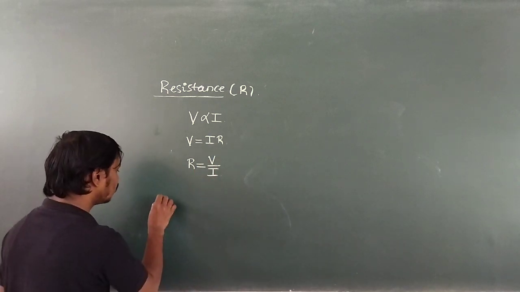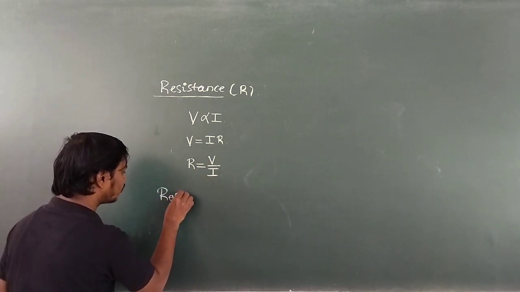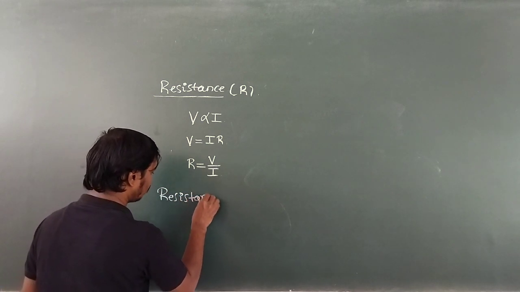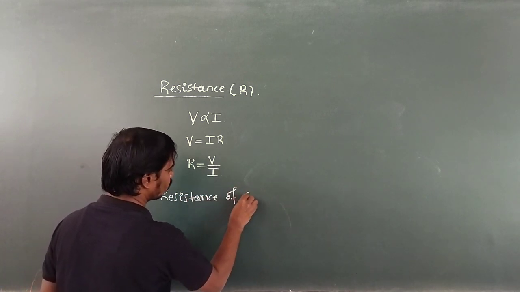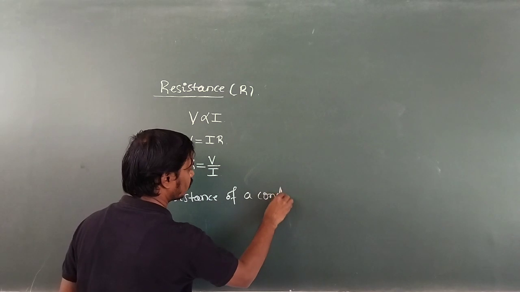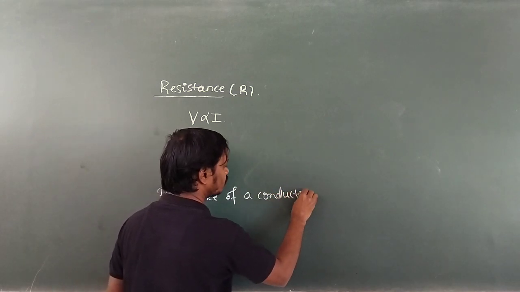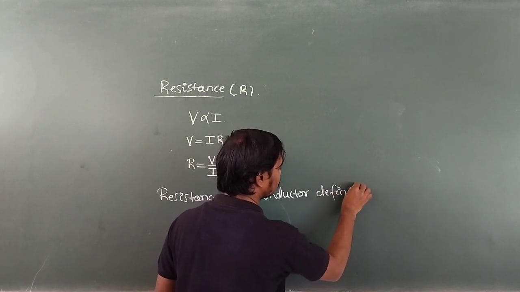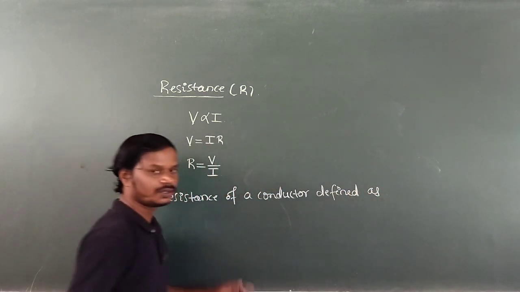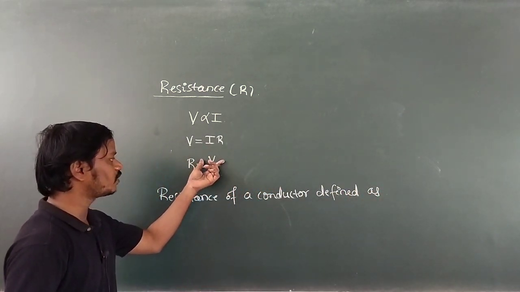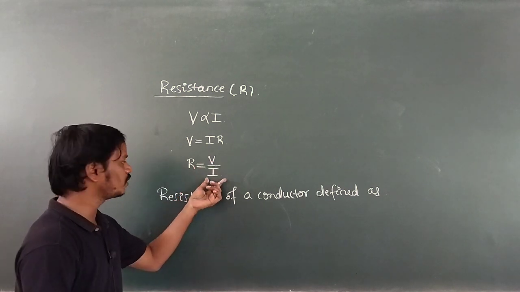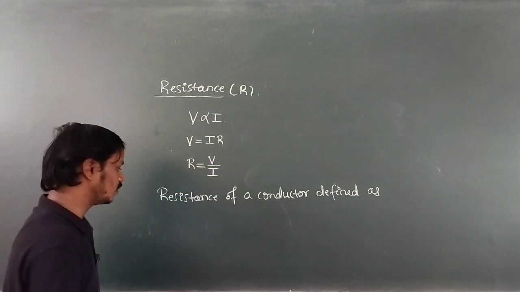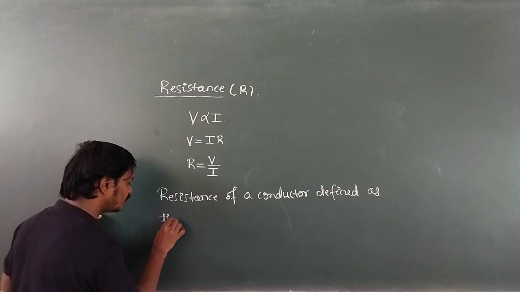The resistance of a conductor is defined as the ratio of potential difference across the ends of the conductor to the current flowing through the conductor.